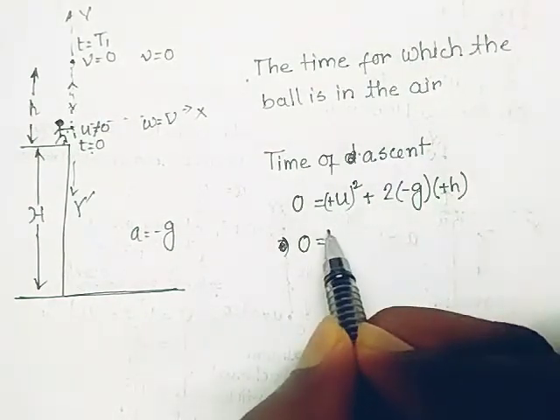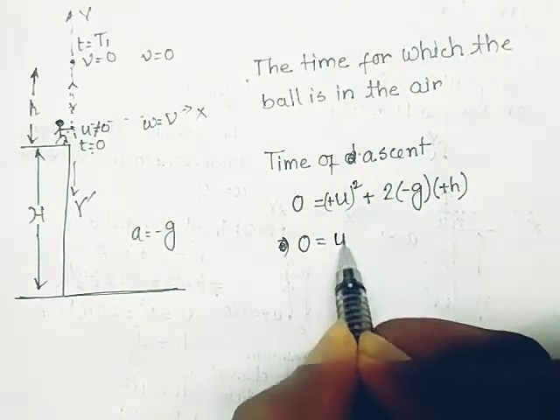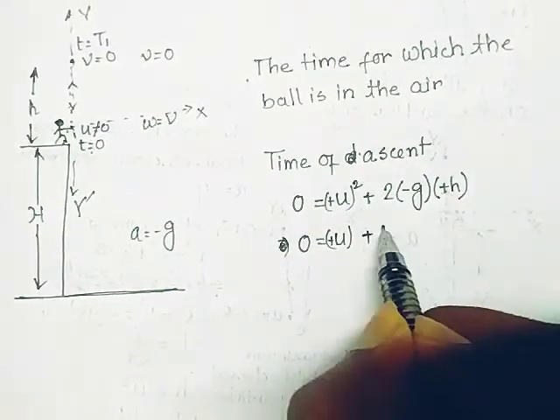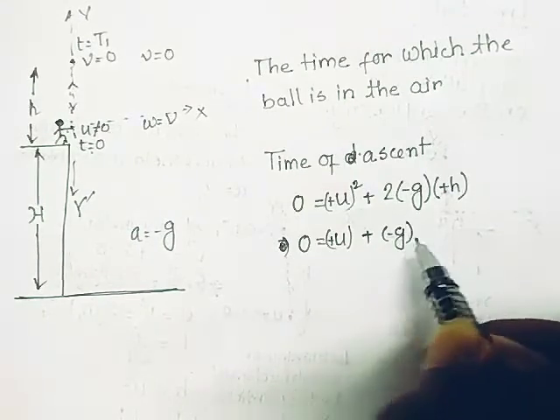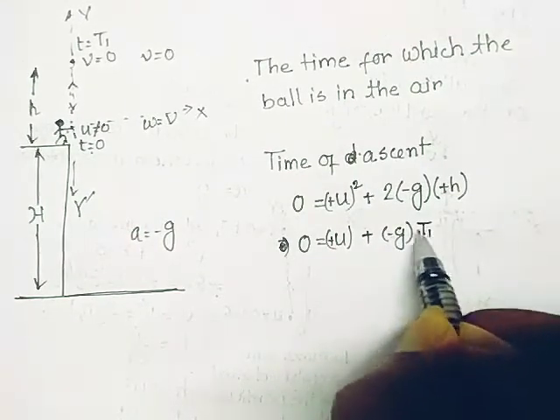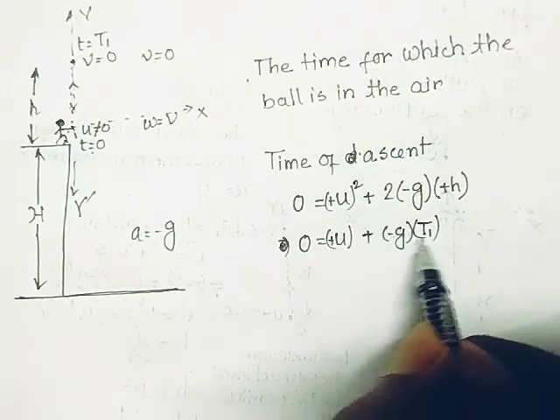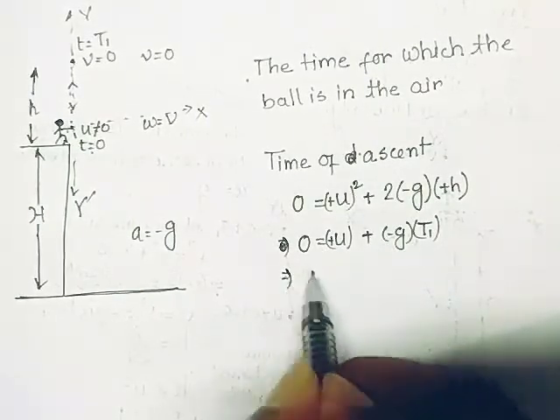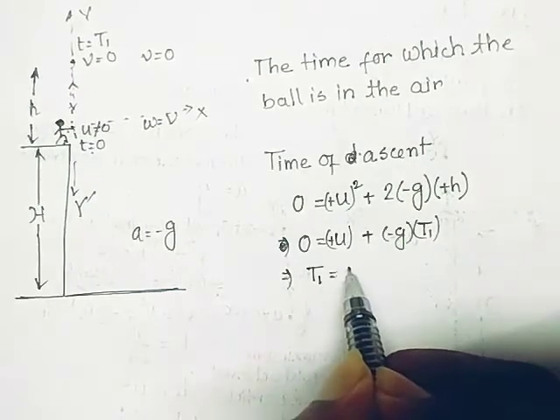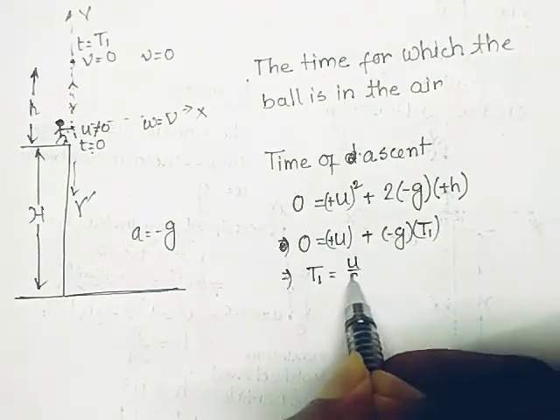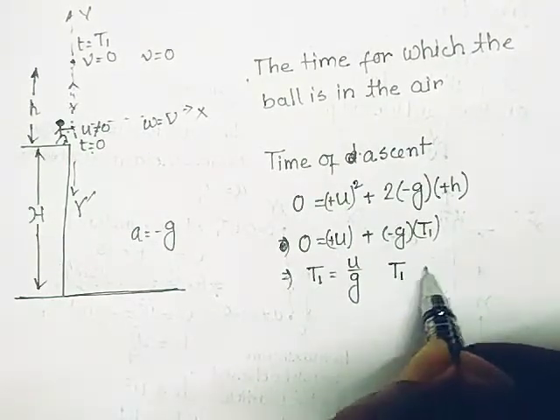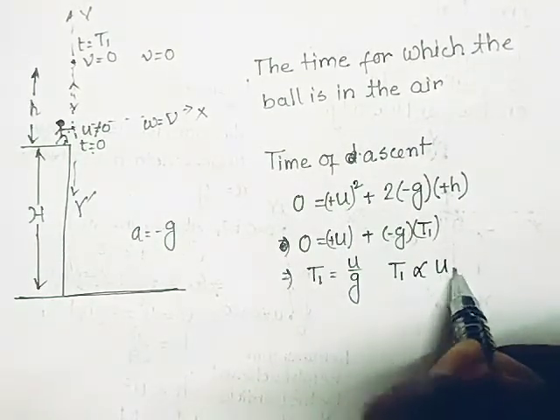Another equation that we can write is 0 equal to u minus g into t1, from v equal to u plus at. Okay, a is minus g here. So from here t1 equal to u by g. We can see from here the time of ascent is proportional to u.